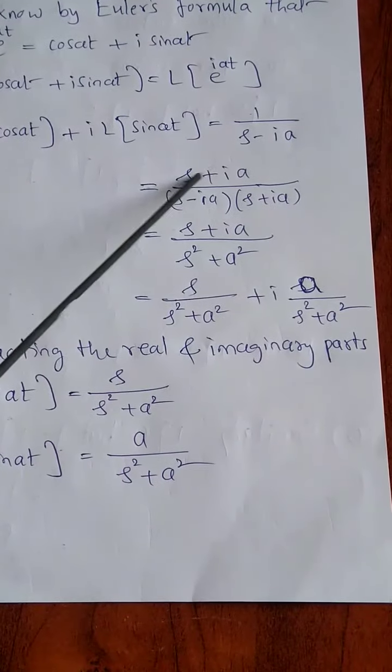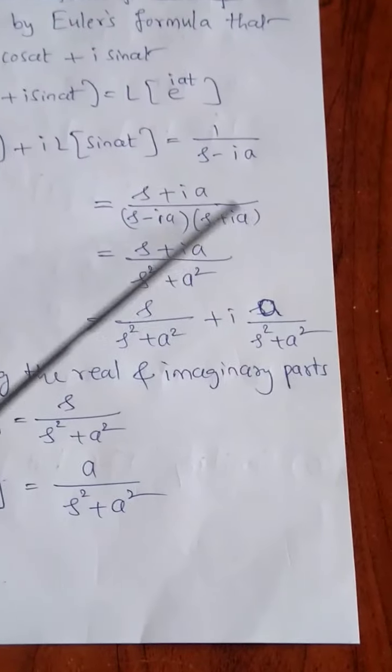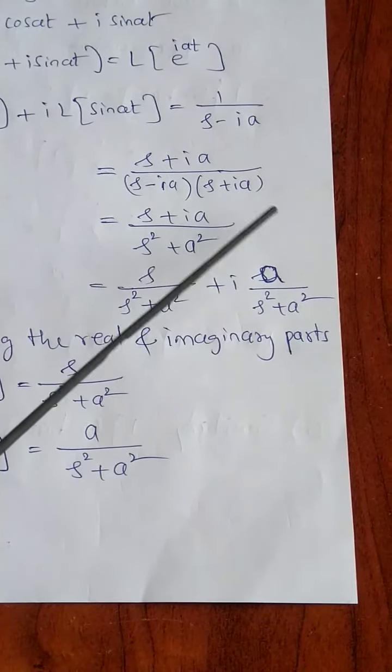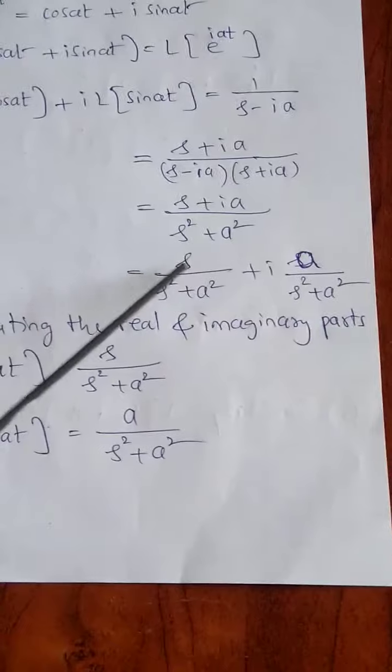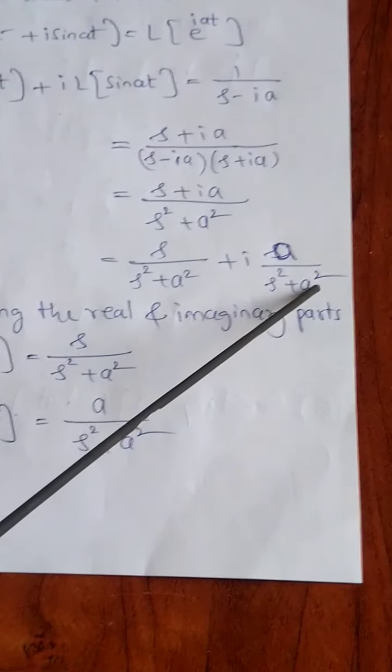Multiplying and dividing by s plus ia, we have s minus ia into s plus ia, and s plus ia divided by, multiplying these two, we have s square plus a square with i square equal to minus 1. So s by s square plus a square plus i times a by s square plus a square, splitting into two parts.